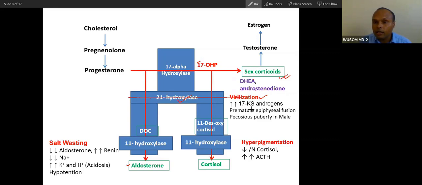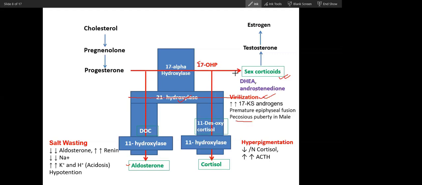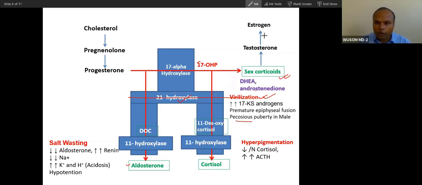What is virilization? In a female, the appearance of male characteristics will be there, so there will be ambiguous genitalia in a female. But in a male, what will happen? The male sex hormone will become very high, and that will cause early puberty. This is called precocious puberty, and early fusion of the bone. The height of the male will be shorter.